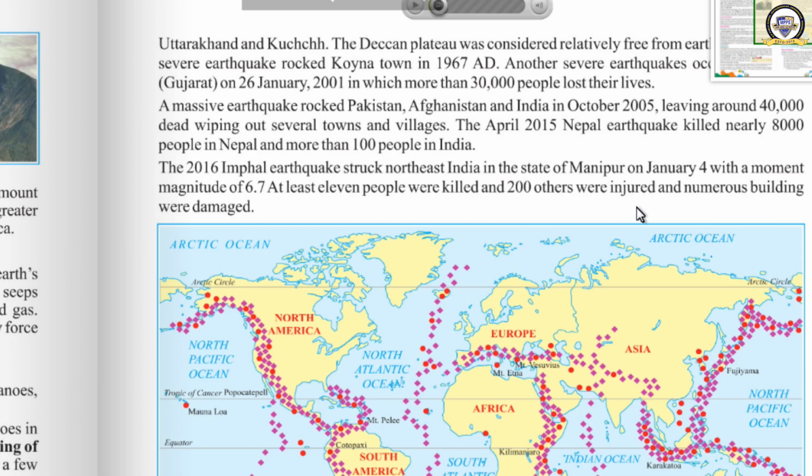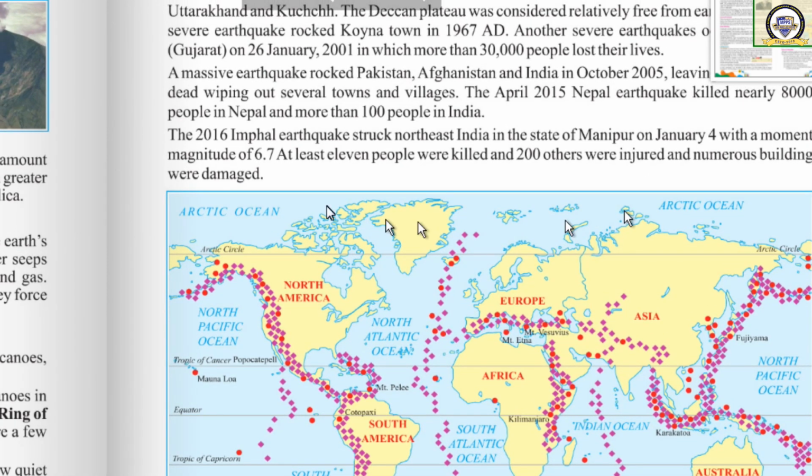Next was in April 2015. You might be remembering. Yes or no? There was an earthquake in Nepal that killed near about 8,000 people in Nepal and more than 100 people in India also. In the year 2016, the Imphal earthquake, Imphal in India only, struck northeast India in the state of Manipur on January 4 with a moment magnitude of 6.7. At least 11 people were killed and 200 others were injured and numerous buildings were damaged.